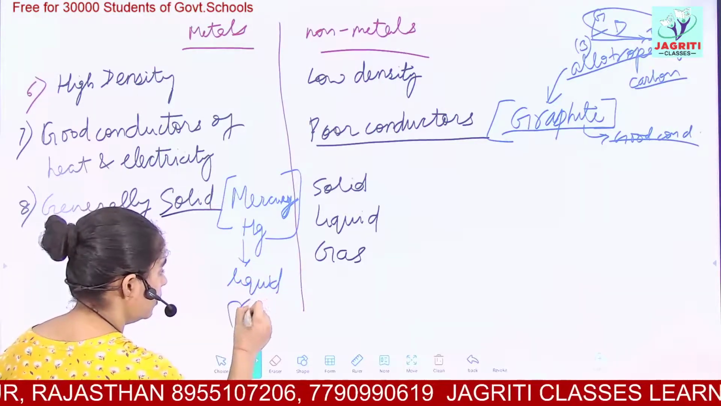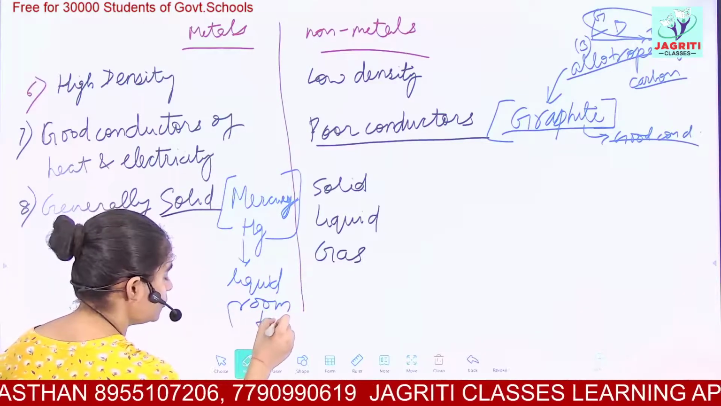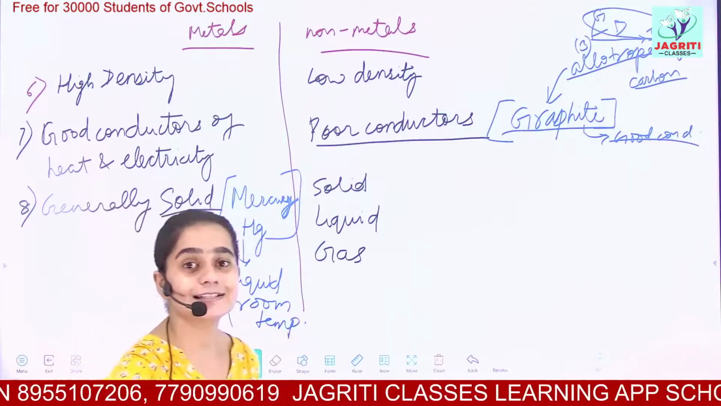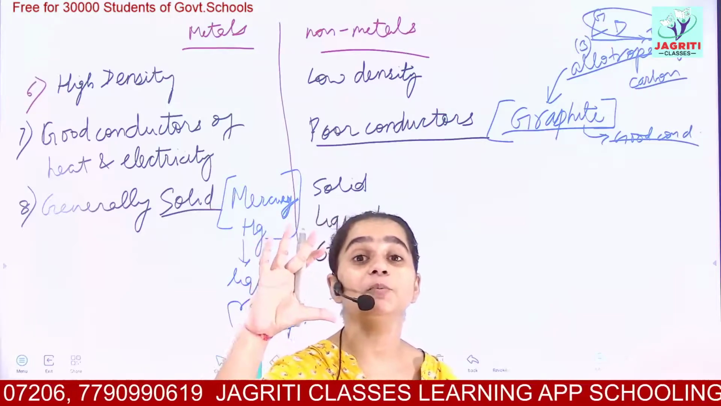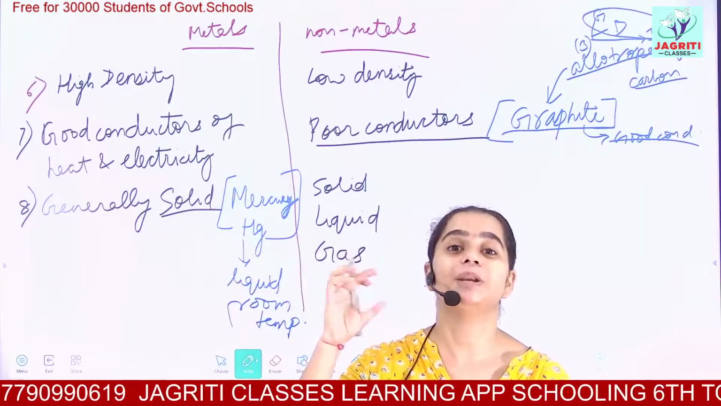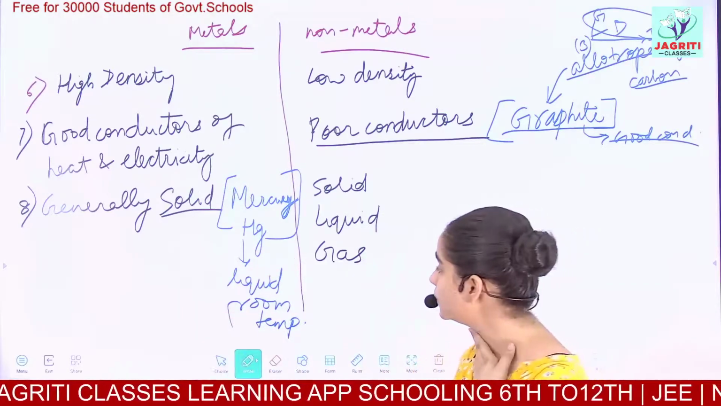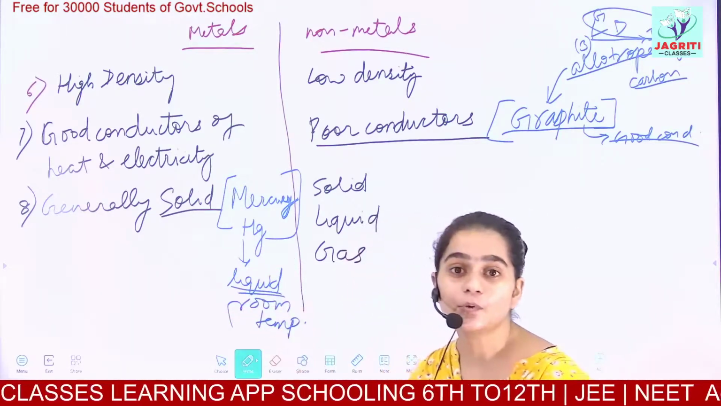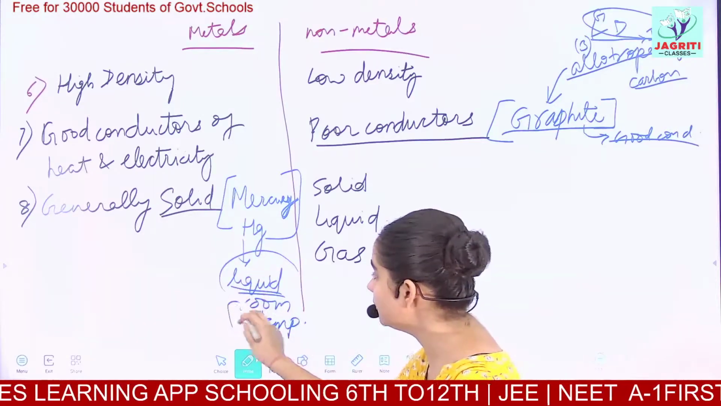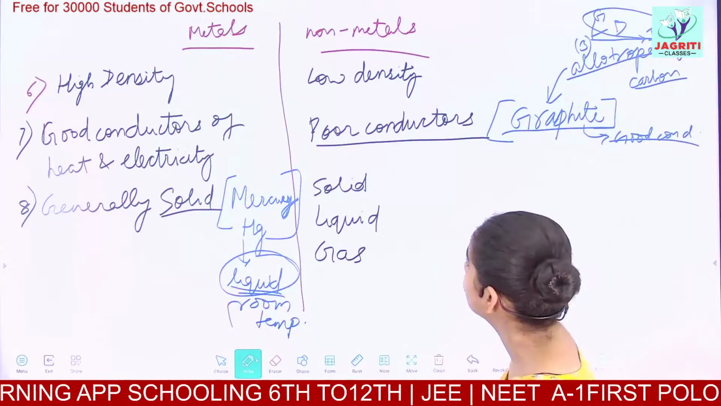Have you seen mercury anywhere? Yes, you might have observed it in the thermometers which we use to check our temperatures. There mercury is filled in the thermometers, and this mercury is present in the form of liquid. It is not solid, it is in the liquid form at room temperature.